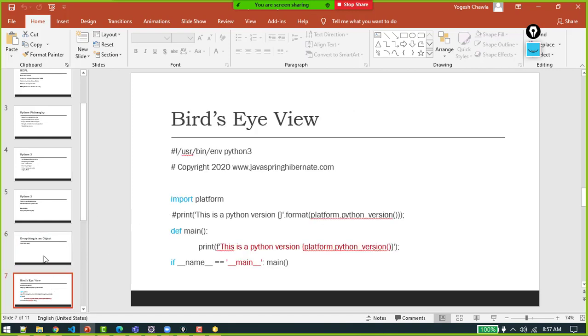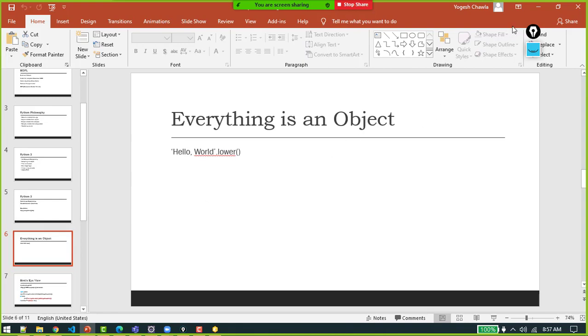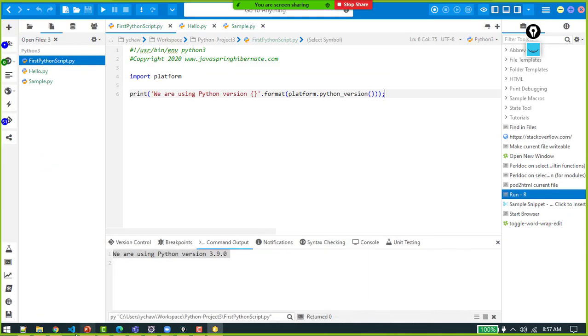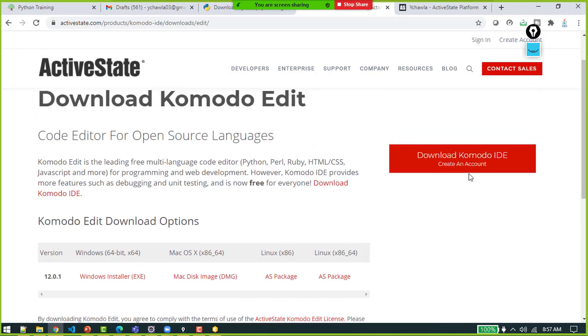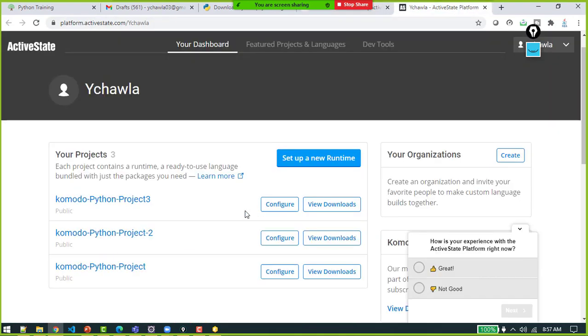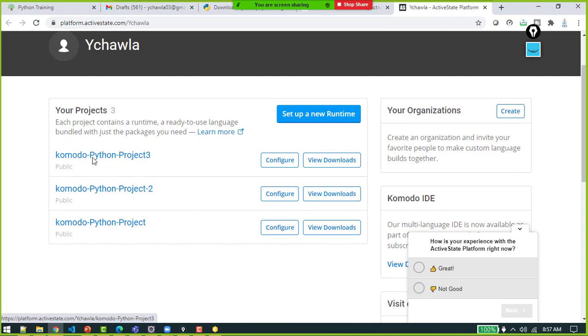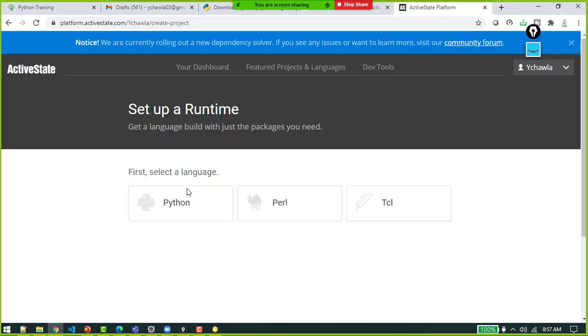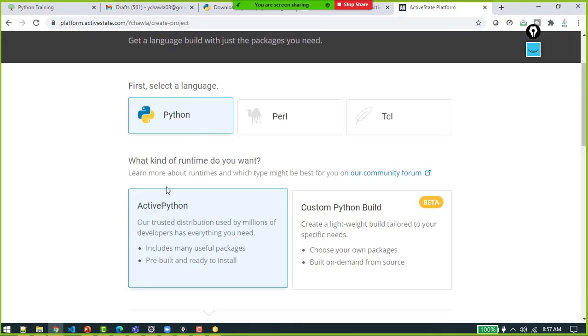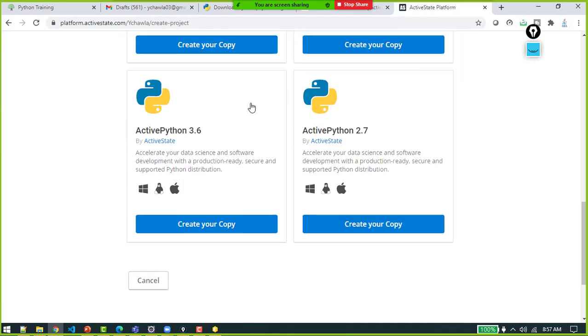So we will talk about all these concepts, and you need to configure Python in your local, and you need to configure this ActiveState environment also in your local. Once you log into this environment, I have created multiple projects. So to set up a runtime environment, you need to click over here. It will give you two URLs, right? It will give you two URLs.